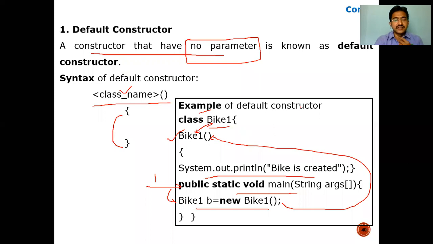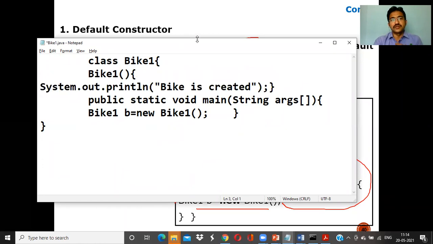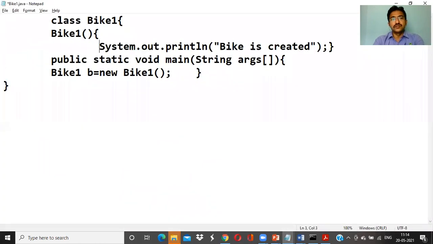So let me run the bike program. So this is the code, right? Bike1, system.out.